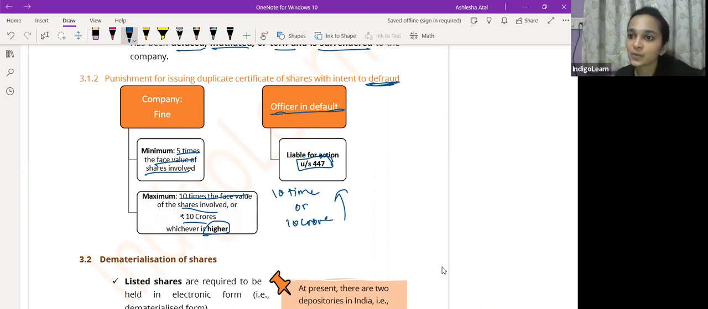Do you all know what section 447 of the Companies Act talks about? Any idea what it talks about? Correct, it is punishment for fraud. And जहां पे भी Companies Act में आप ये देखोगे कि fraud word mention हो रहा है, वहां का punishment will be given under section 447 only.